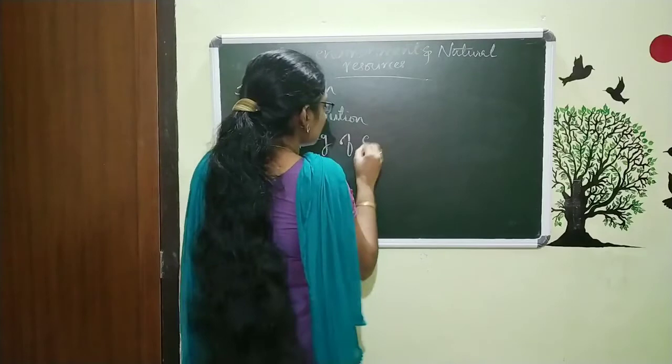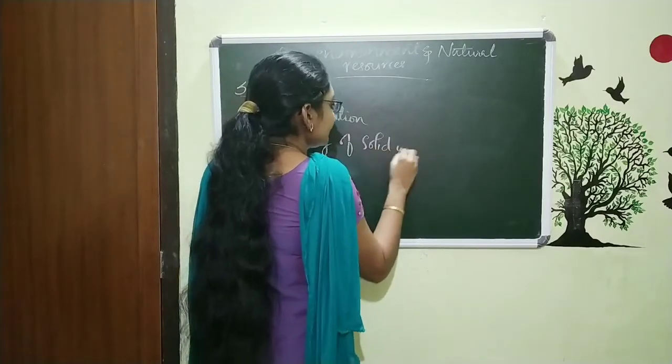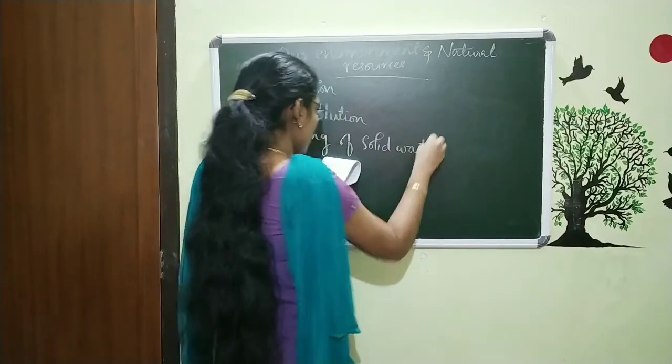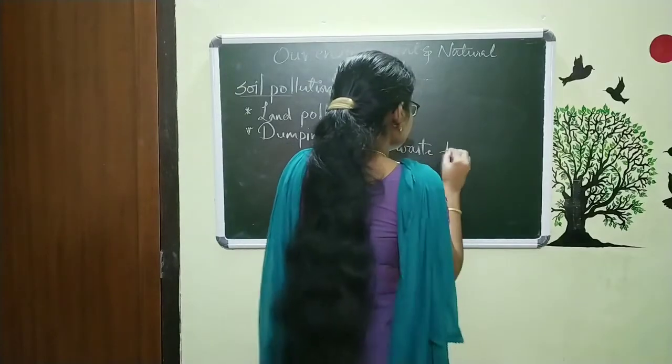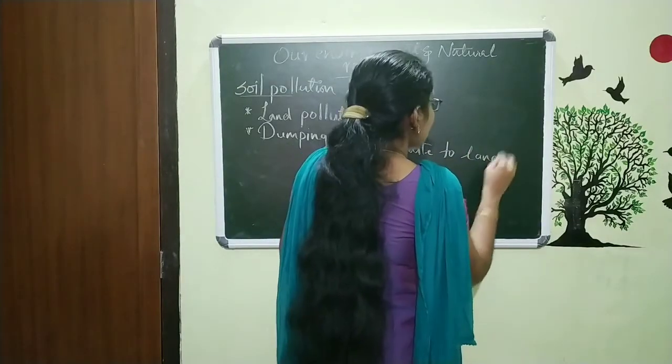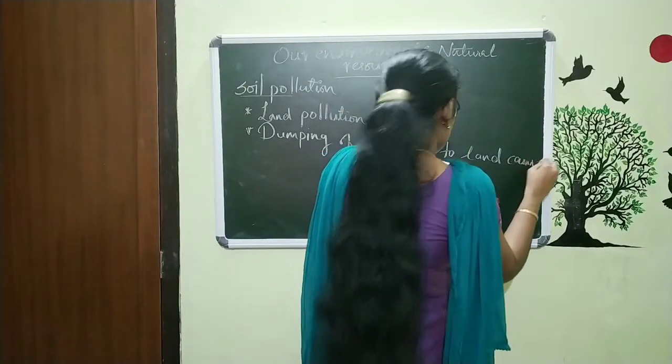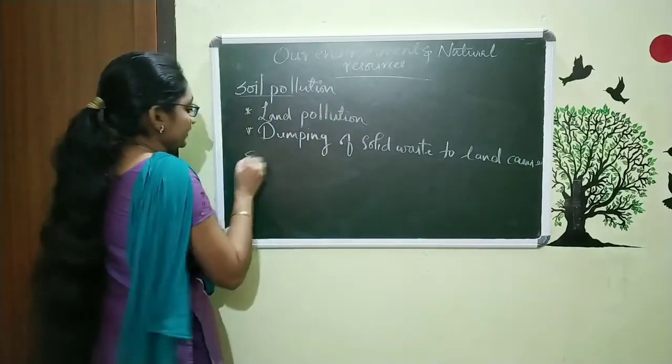Dumping of solid waste to land causes soil pollution.